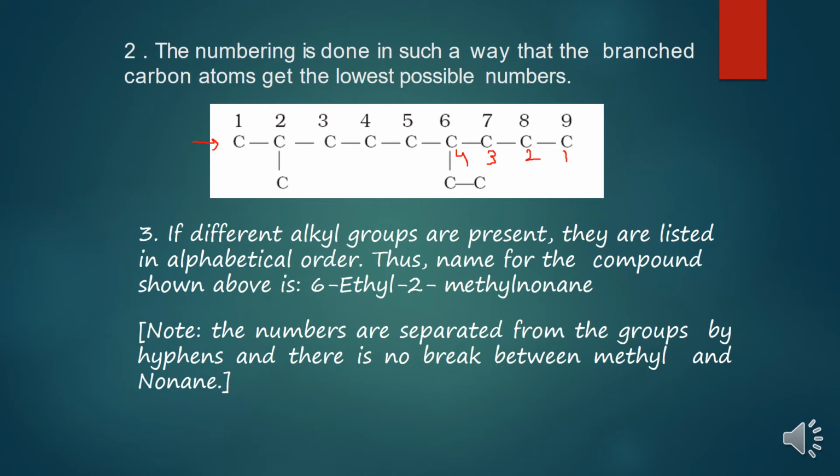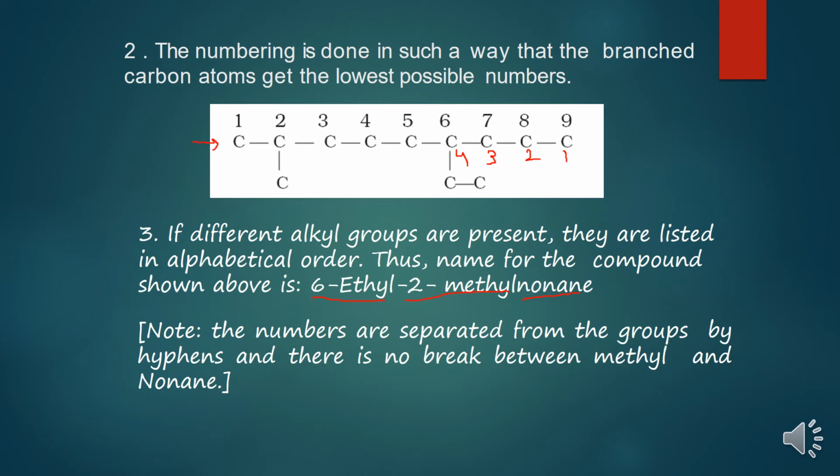But children, if the alkyl groups are different in terms of their names, like methyl starting from M and ethyl starting from E, although the position of ethyl is higher, it should be written first before methyl. So the name of this compound would be 6-ethyl-2-methyl nonane.